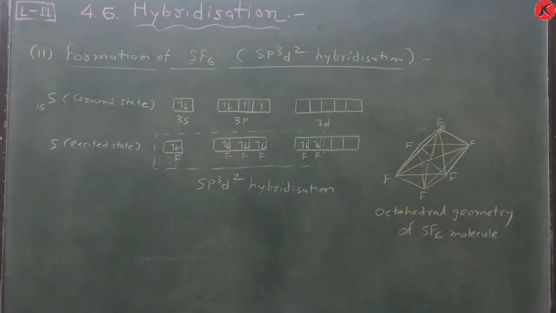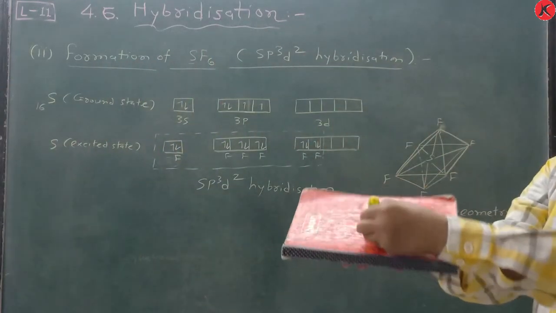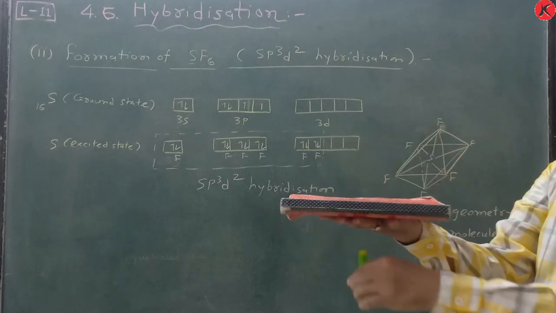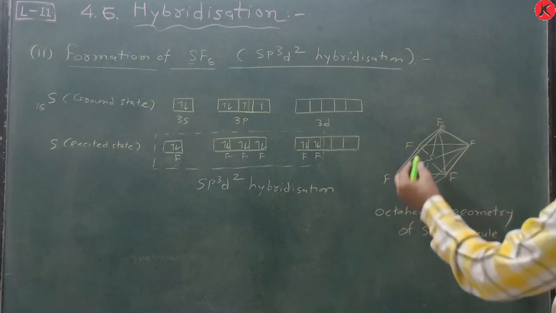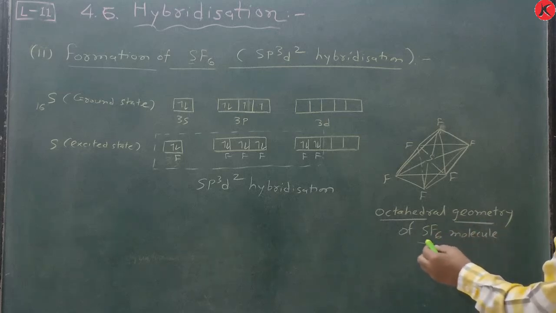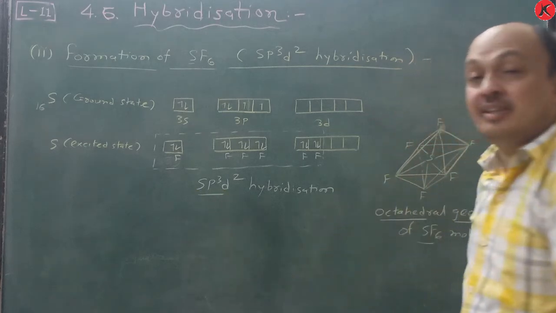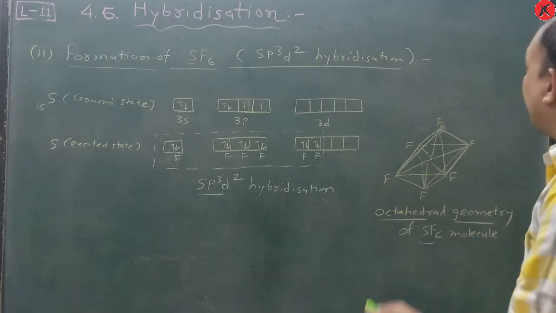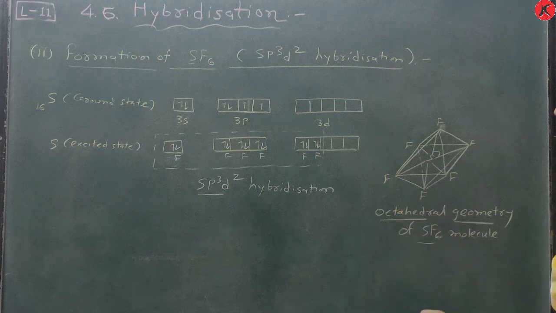Understand from this figure: sulfur is in the center, fluorine, fluorine, fluorine, fluorine, one fluorine above and one below. This type of arrangement is nothing but octahedral geometry of SF6. With sp3d2 hybridization this is a regular geometry, octahedral, and the bond angles between F and S are all 90 degree.